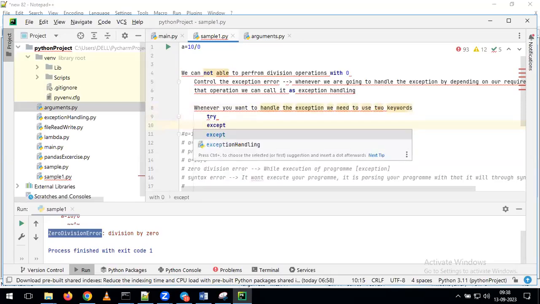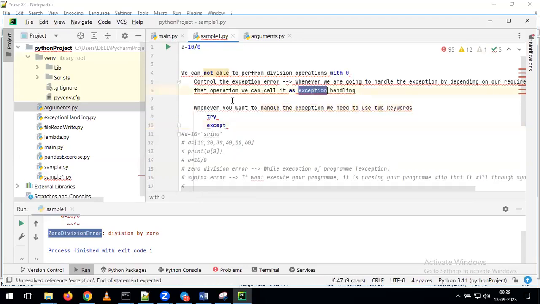So whenever you want to do exception handling, we need to use two keywords. One we can call try. The second keyword we can call except. By using these two keywords, we can perform the exception handling. What is the meaning of exception handling? I want to control the exceptions in my own way, that we call exception handling.